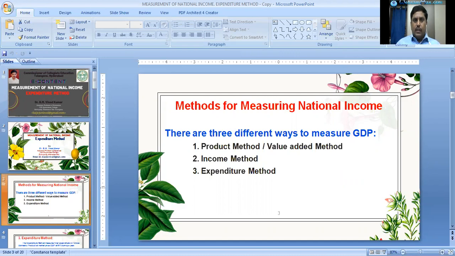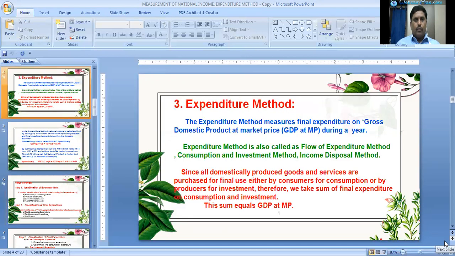Which of the three methods should be used depends on a number of factors, in which the third one is the expenditure method. The expenditure method measures final expenditure on gross domestic product at market prices, or GDP at market prices, during a year.